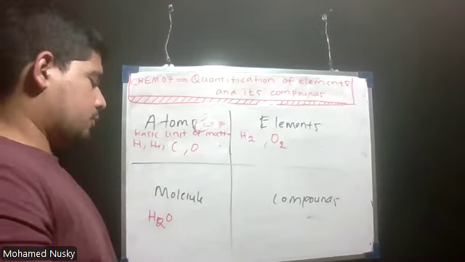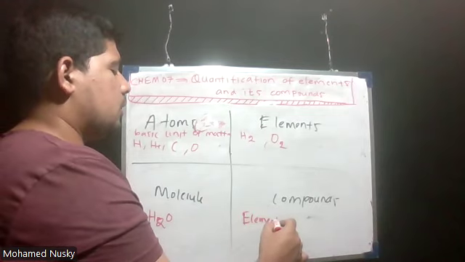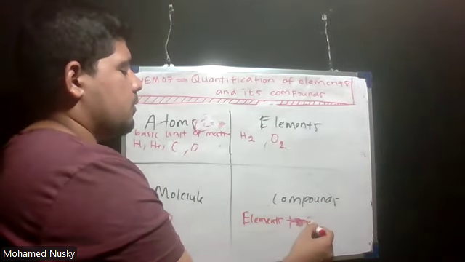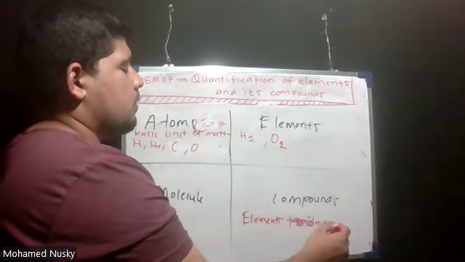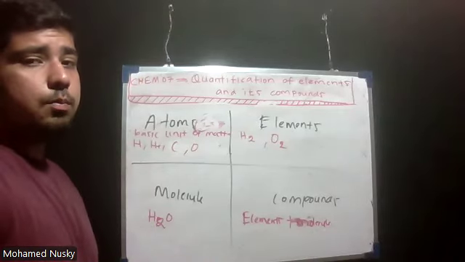What is a compound? Both elements plus molecules together are known as compound.